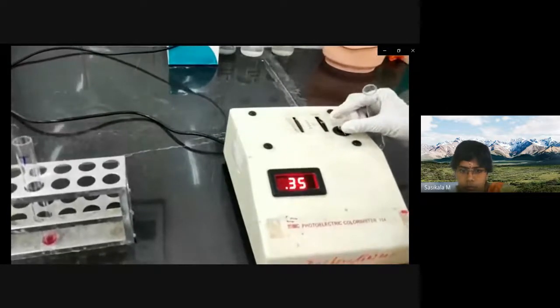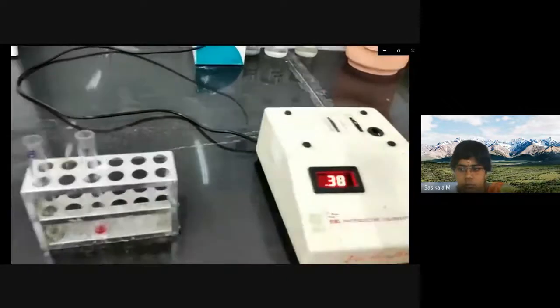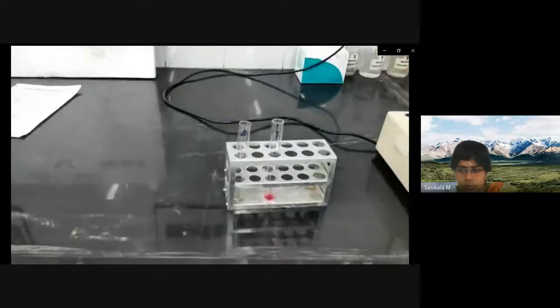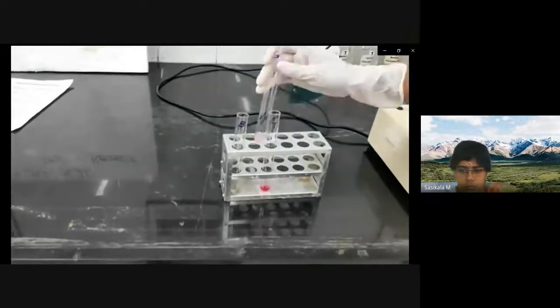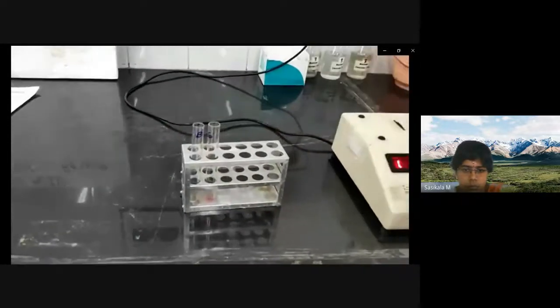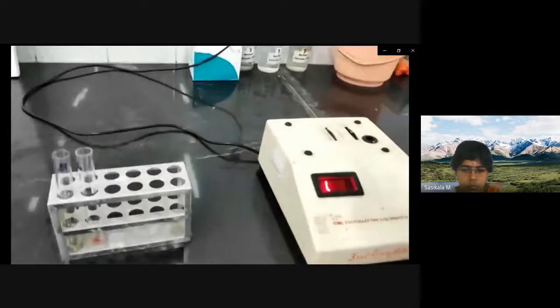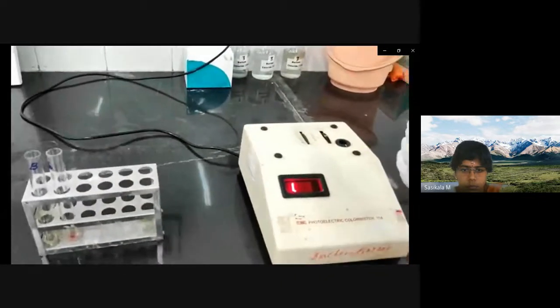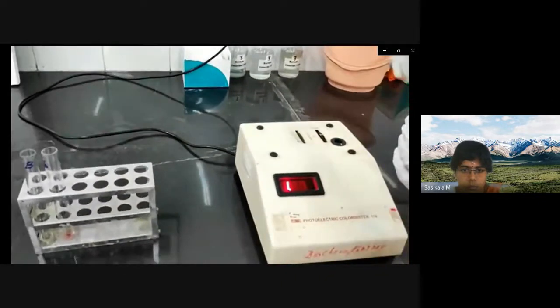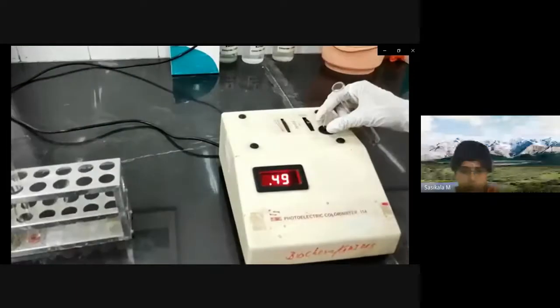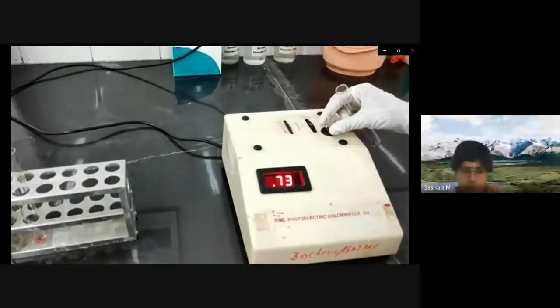So this is the optical density of the standard, 0.34. And then take the optical density of the test. So this is the optical density of the test.